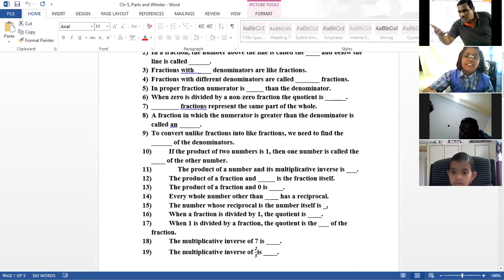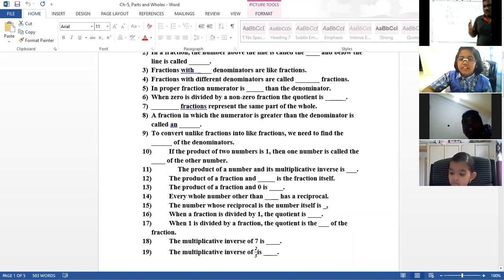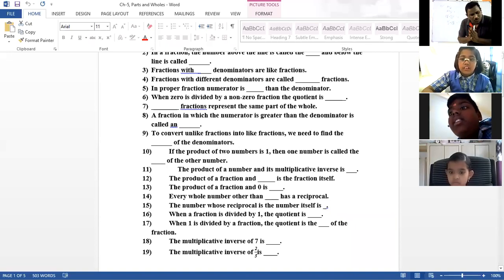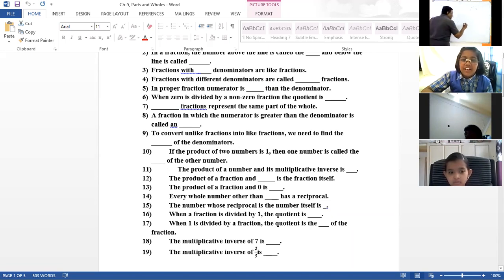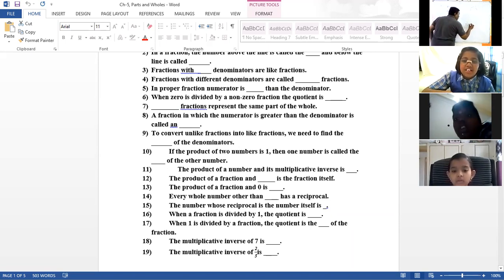What is the name of that operation? The name of the fraction part is called denominator, sir. No. To make a like fraction? No. You are almost near, Suchita. It is becoming like this: numerator and denominator becoming reverse. What is the mathematical word for this process? Sir, reverse.